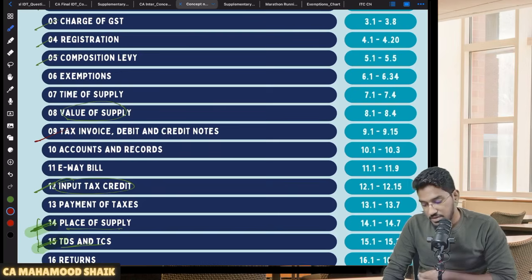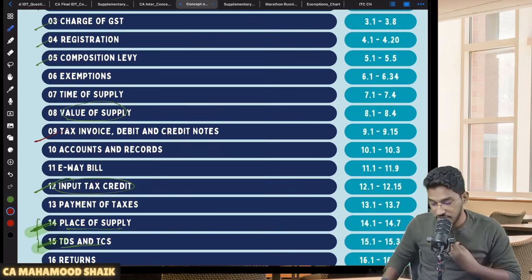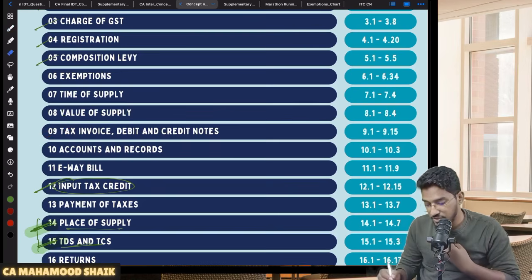And one more last topic which I'll be doing live, a revision, is going to be tax invoice, debit and credit notes. We will try to do the revision now in this live session.